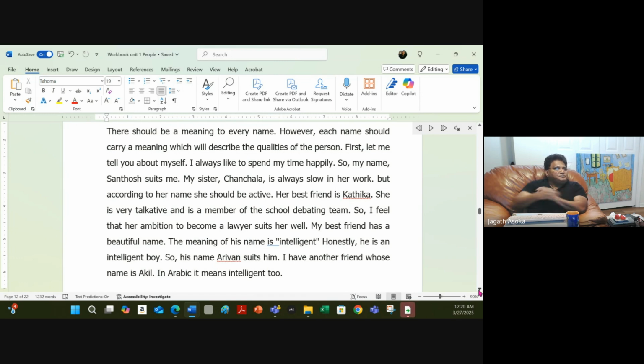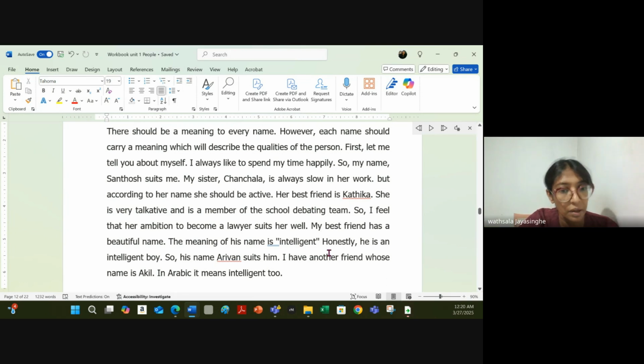There should be a meaning to every name. However, each name should carry meaning which will describe the qualities of the person. First, let me tell you about myself. I always like to spend my time happily. So my name, Santosh, suits me. My sister, Chanchala, is always slow in her work. But according to her name, she should be active. Her best friend is Kartika.